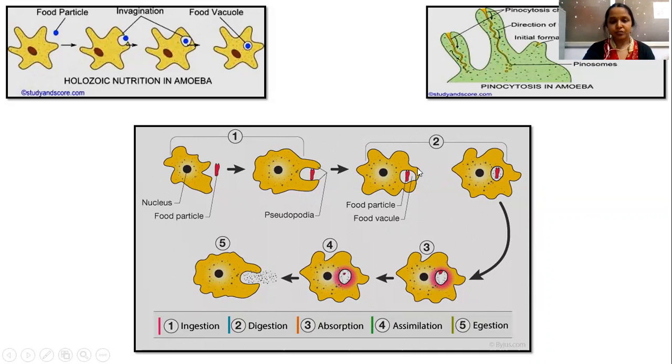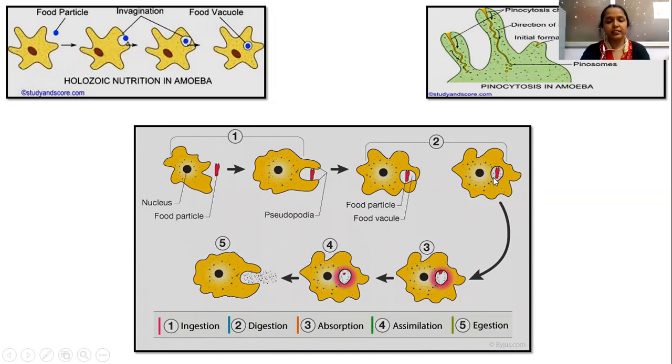After the extension of the pseudopodial structure, they enclose the food particle inside the food vacuole. They place the food particle inside the vacuole, so that food vacuole enters into the amoeboid body. After entering the amoeboid body, whatever food is present in the food vacuole has to undergo digestion.